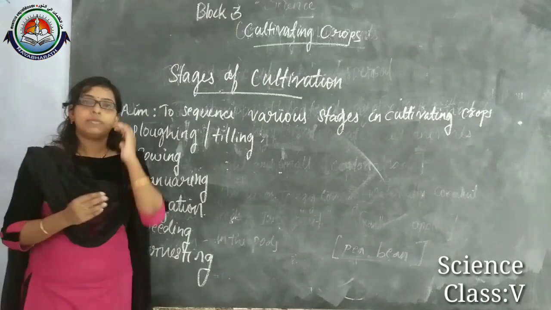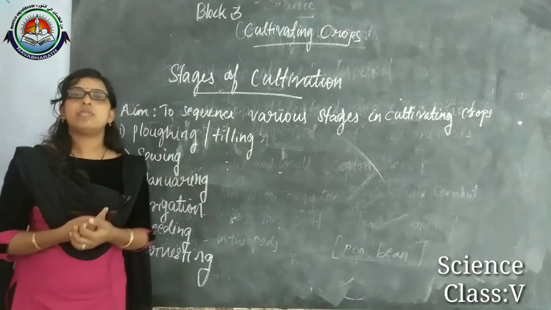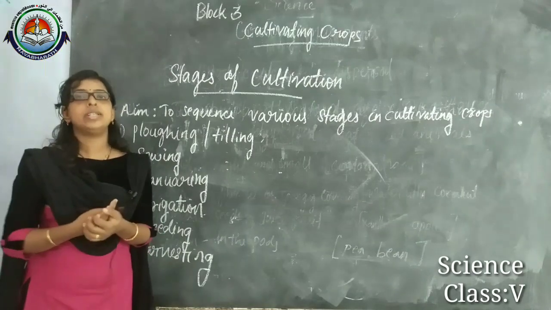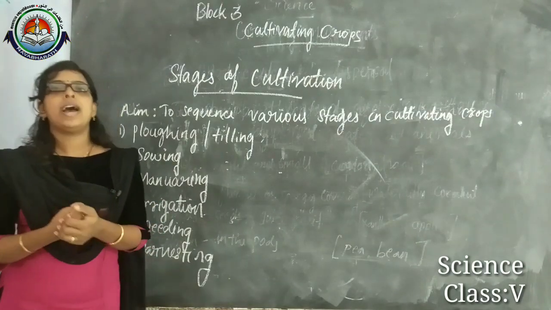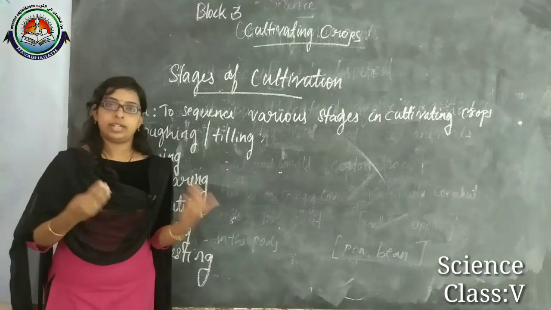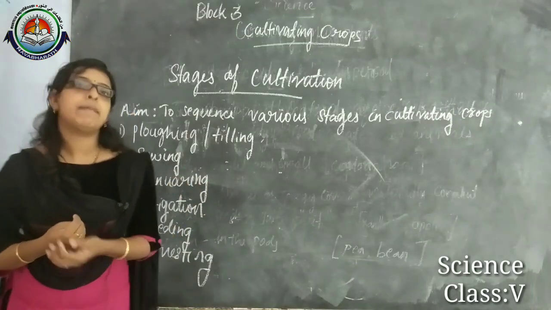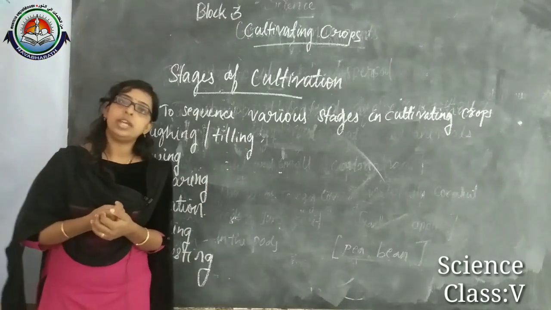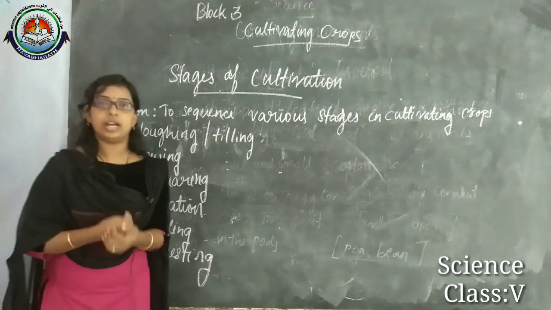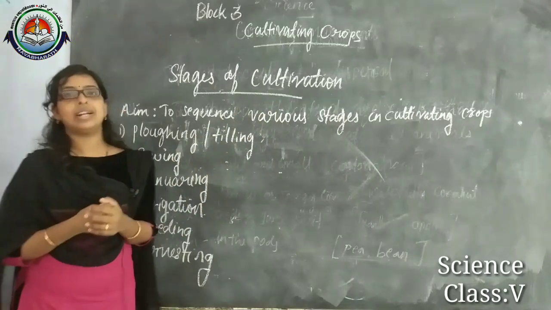How can we do harvesting? We can harvest manually, by tools, or by using machines. So these are the different stages of cultivation.